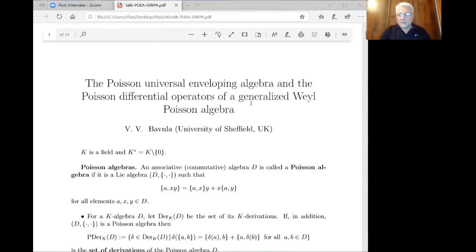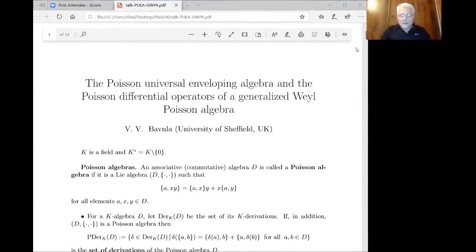So we will describe its Poisson center, look at some ideals, look at the regularity criteria for these algebras, and also consider the generators and defining relations of the Poisson enveloping algebra for this class of Poisson algebras, and give a simplicity criteria for these algebras. And it turns out when this algebra is simple, this is precisely the so-called algebra of Poisson differential operators. So you can study it using modules.